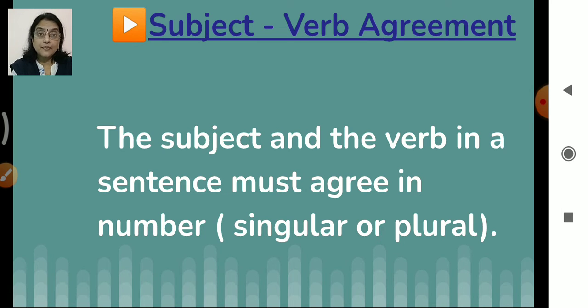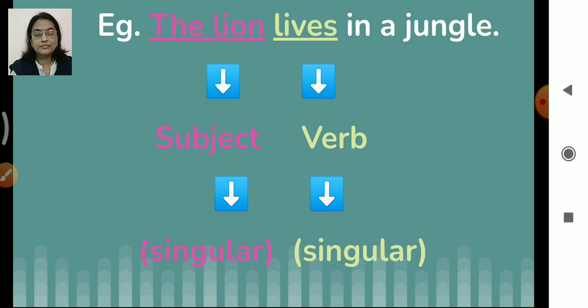So we have the subject and the verb also, and this subject which is there in the sentence and the verb, they must agree in number. That means they should go together. Okay, either singular or plural. Singular verb or plural verb we can take. Now how to do that? Let's try to understand this subject verb agreement with this example.